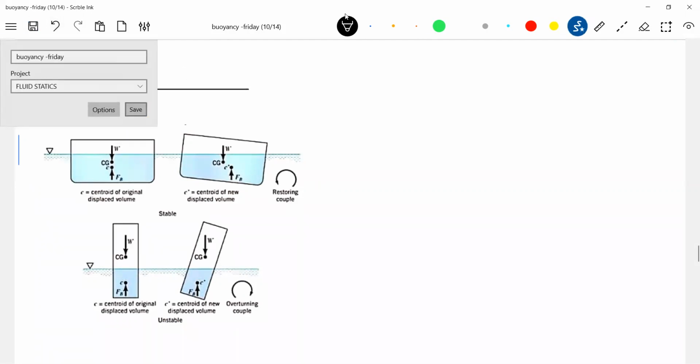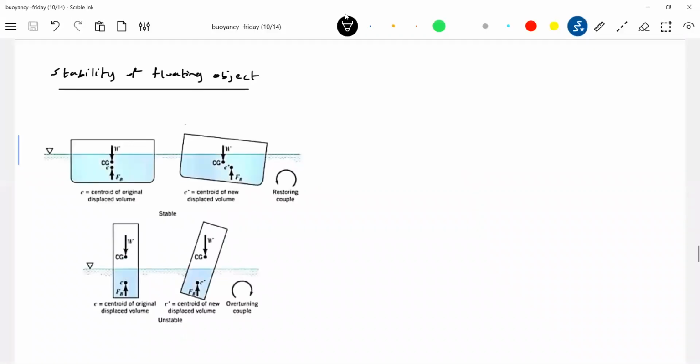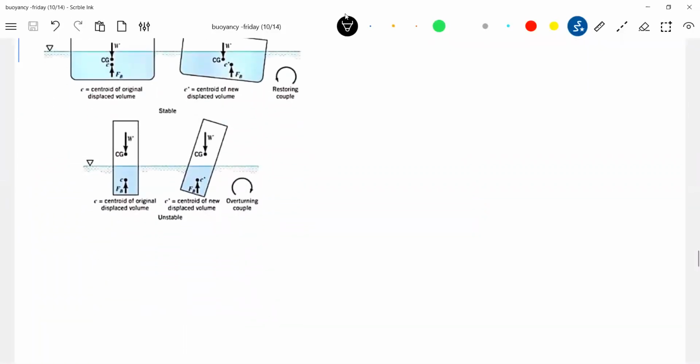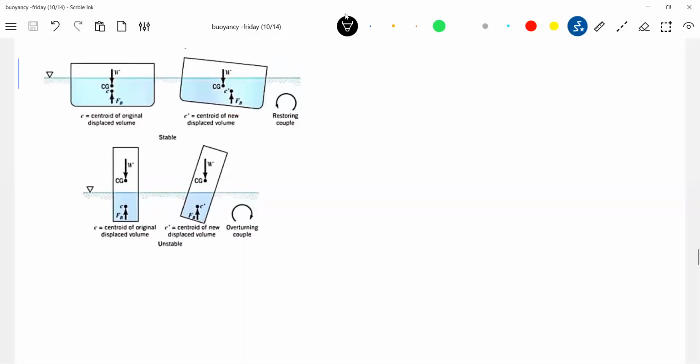I think, little bit different conditions here you can see. Stable, unstable is being shown. So again, the idea is the same.